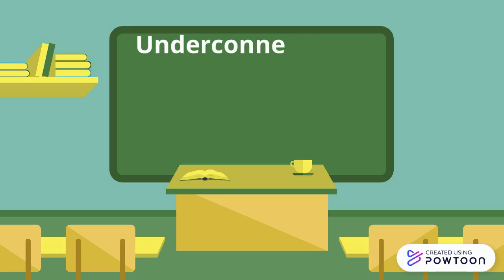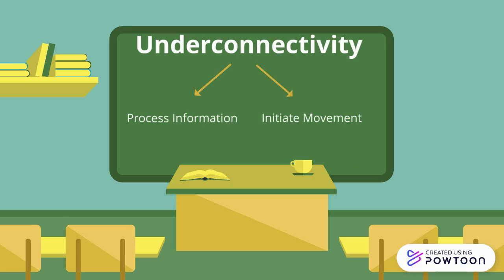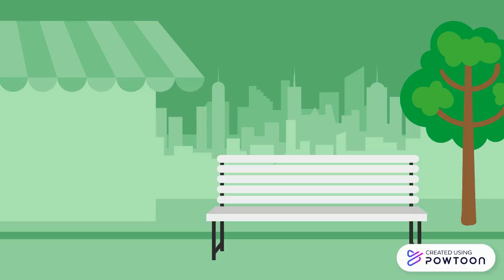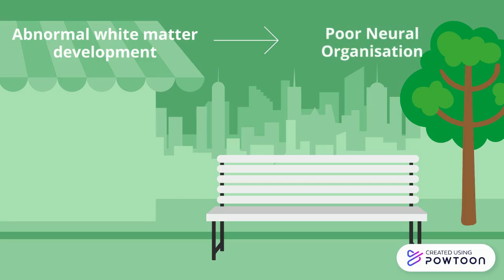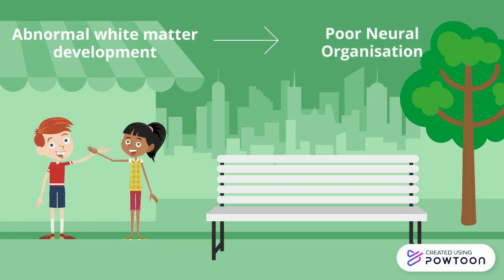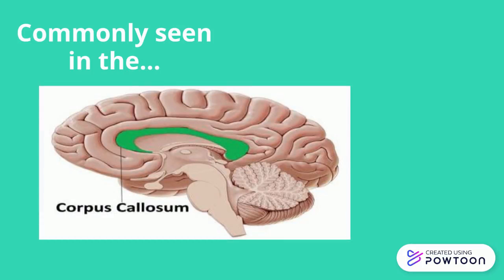Underconnectivity results in inhibited ability of the brain to process information or initiate movement correctly. Firstly, as previously discussed, the abnormal development of white matter within the brain causes poor neural network organization and in turn poor ability for specific brain regions to connect and communicate in both short and long range networks. This is commonly seen in areas such as the corpus callosum, which is responsible for interhemispheric connection.